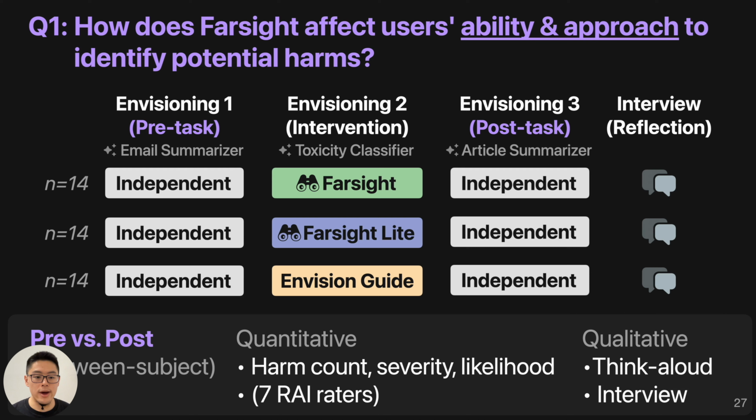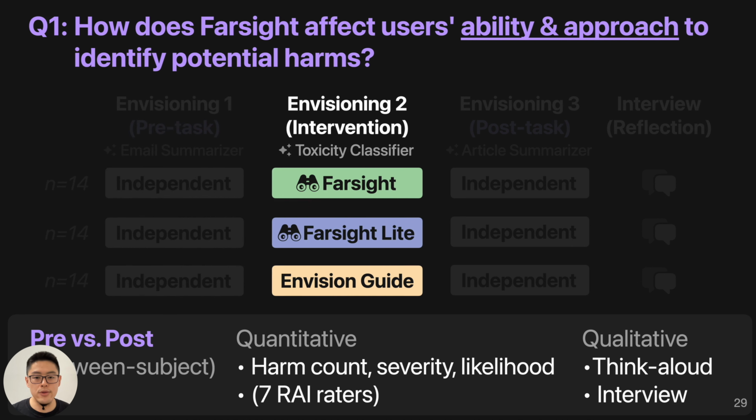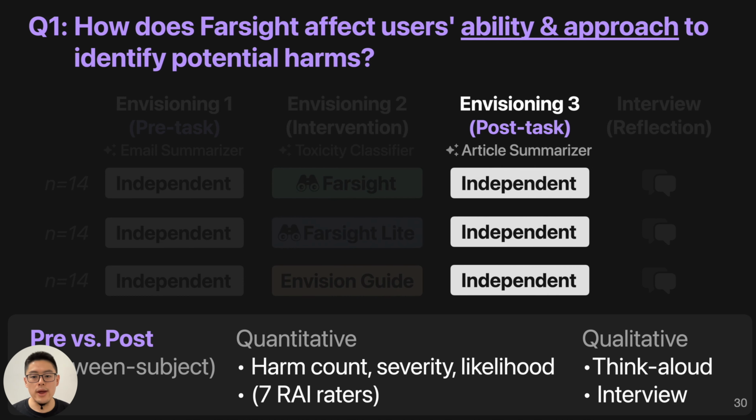Then we conducted a between-subject study to see what changed after using the tools. First, we ask participants to envision as many harms as possible based on a prompt for an email summarizer. Then we let the user use different tools like Farsight Lite and the envisioning guide, with a different prompt, like a toxicity classifier, to envision harms with the help of different intervention tools. Then again, we ask participants to independently envision harms on another prompt, like an article summarizer, which is similar to the email summarizer to make sure the difference is valid.